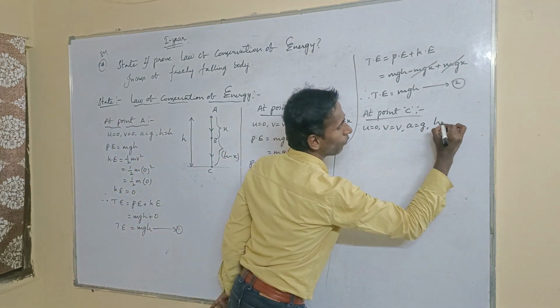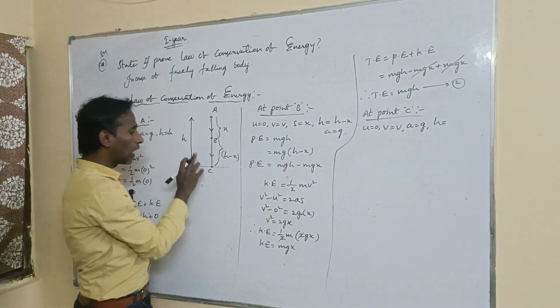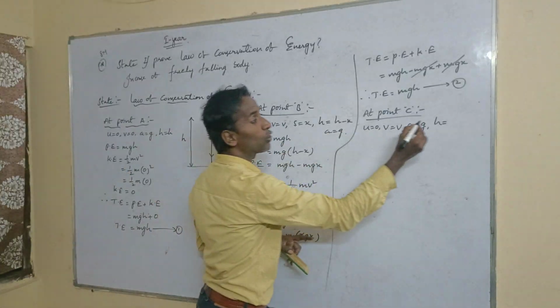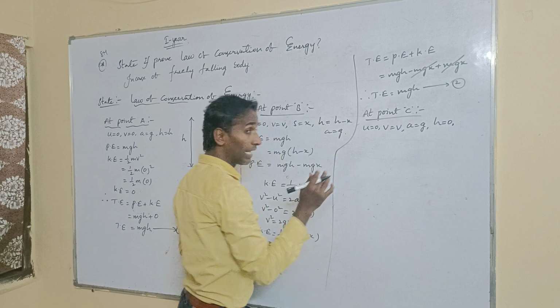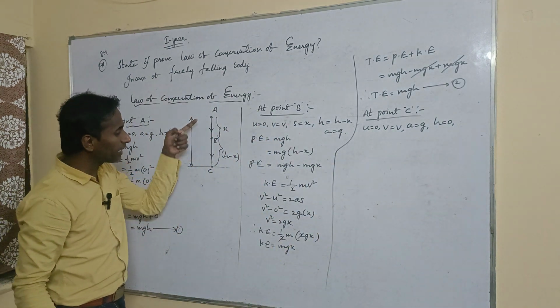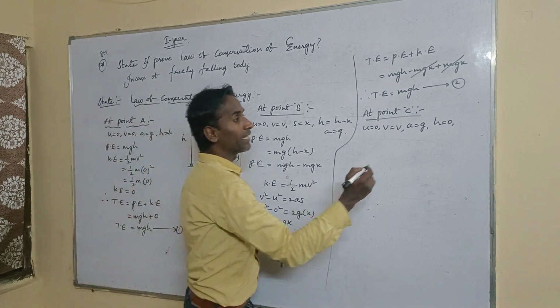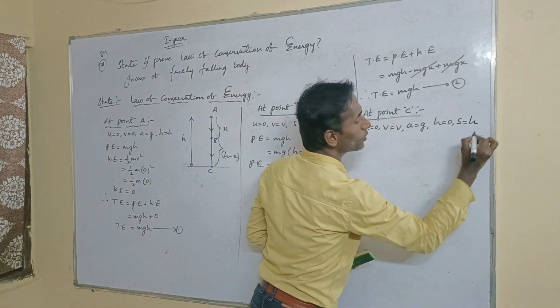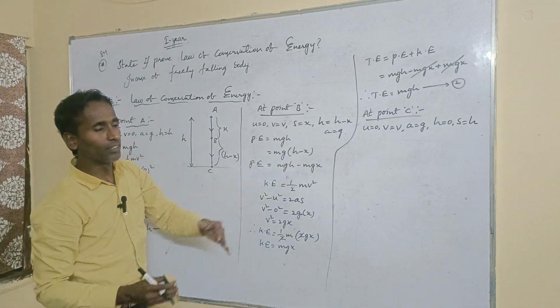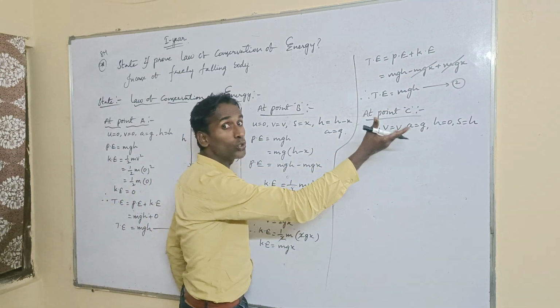When the body reaches the ground, the height h is equal to 0. Then the distance the body travels from point A to point C is s equal to h. The distance only we are taking here, s is equal to h.